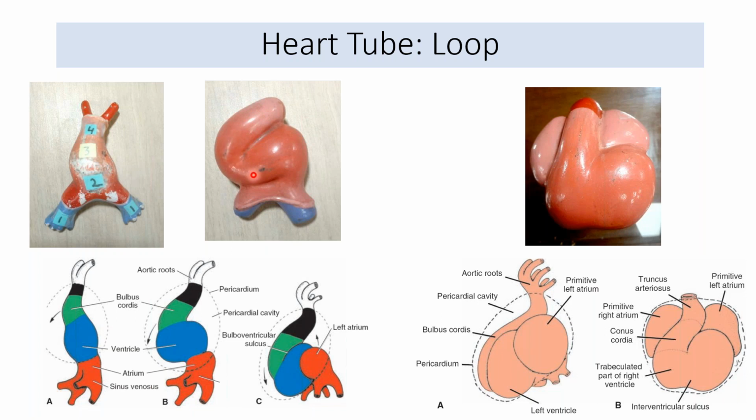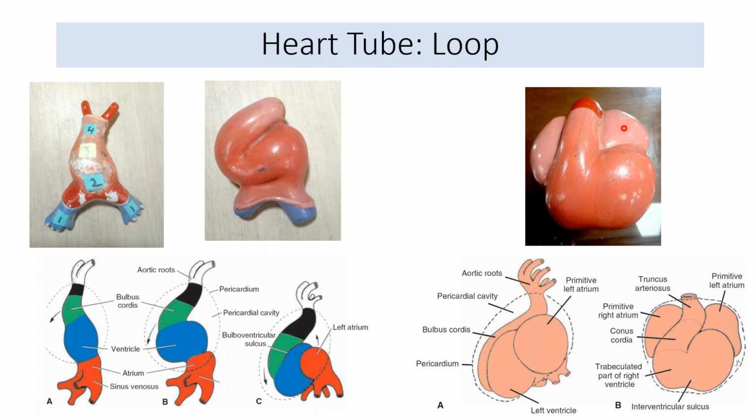This U-shaped tube is the bulboventricular tube, which is the cranial limb of this folded loop formed by the bulbus cordis and the ventricle. The second part, the caudal part of this loop, that is the atrium, has to shift, migrate dorsally and cranially. So this is how they have migrated.